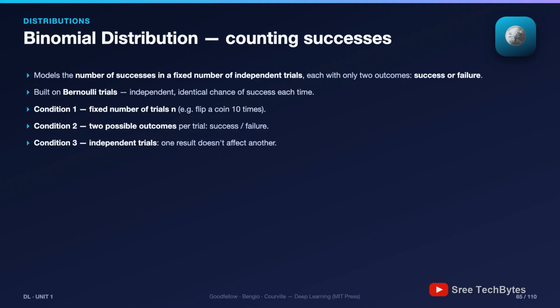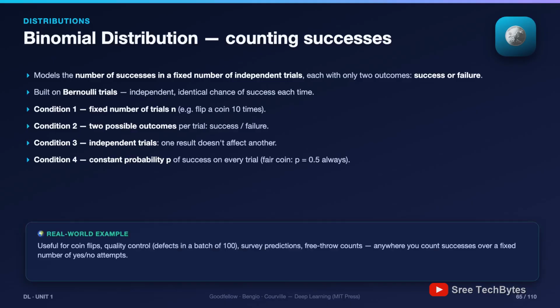The checklist matters most when it breaks. Drawing cards without replacement: each draw changes the deck, independence and constant probability both violated, not binomial. Flipping until the first head appears: the number of trials isn't fixed, not binomial either. Coin flips, defect counts in a batch of 100, survey predictions, free throws, that's binomial territory. Memorize the 4: fixed n, 2 outcomes, independent, constant p.